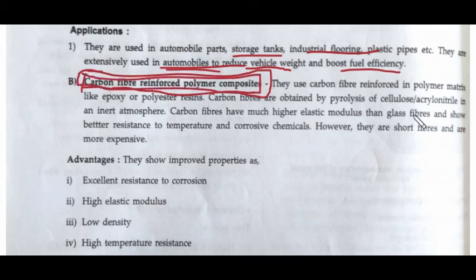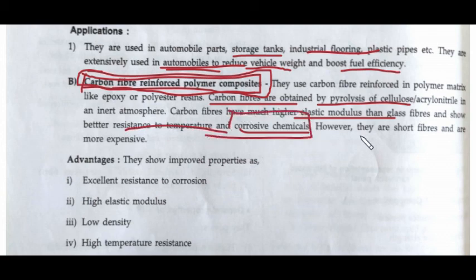Carbon fibers are obtained by the pyrolysis. This is how the carbon fibers are obtained, and when this is mixed, the elastic modulus of glass fibers improves and it shows better resistance to temperature and corrosive chemicals. However, they are short fibers and are more expensive.